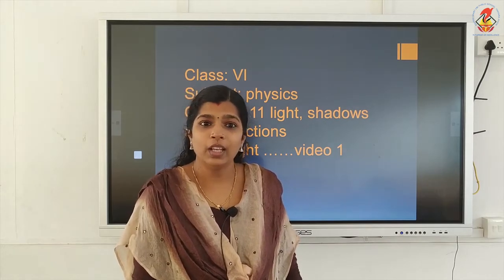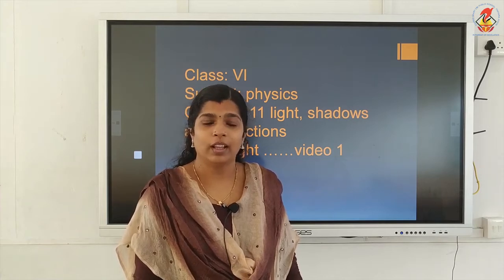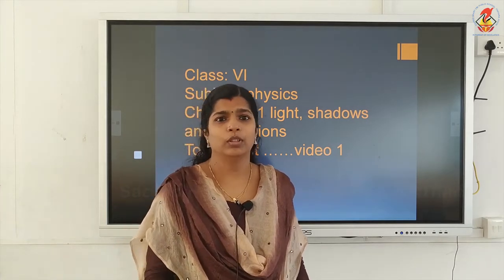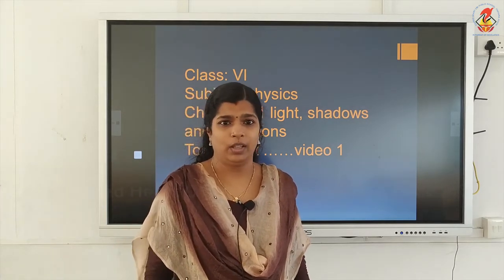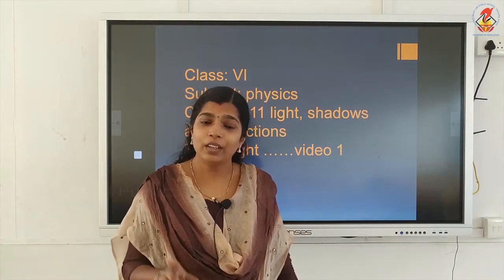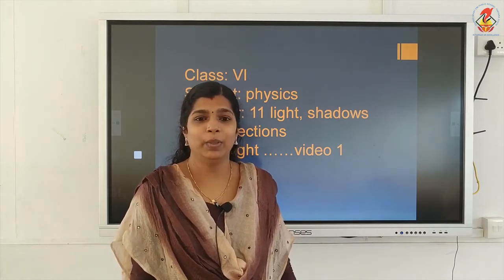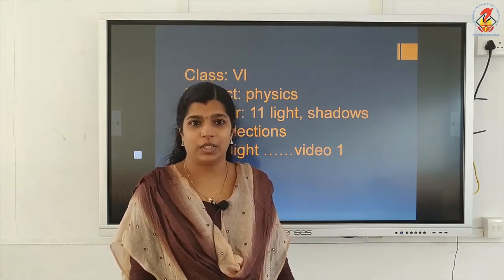So, the light from a luminous object will fall on a chair, book, stone, etc. and it will get reflected back. If that reflected ray reaches our eyes, then we will be able to see that object.